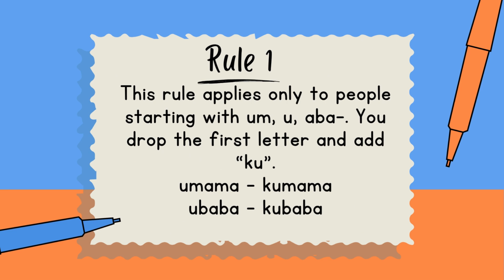For example, umama or umfana, for u would be ubaba, ugogo, and then abafana, abazali, or something like that. You drop the first letter and add ku on these words that have these prefixes. Umama would be kumama, ubaba, kubaba.